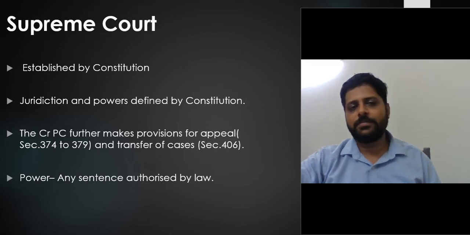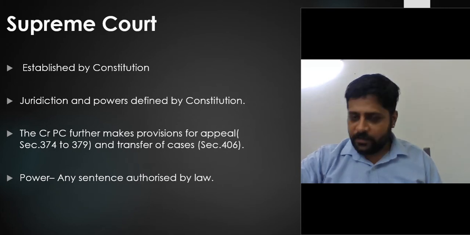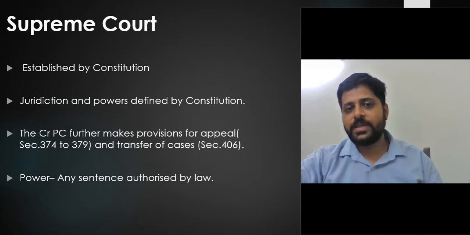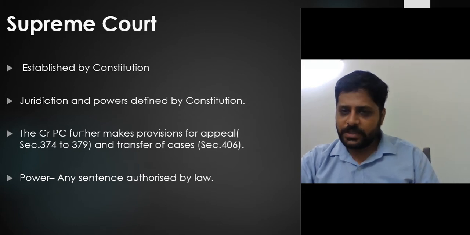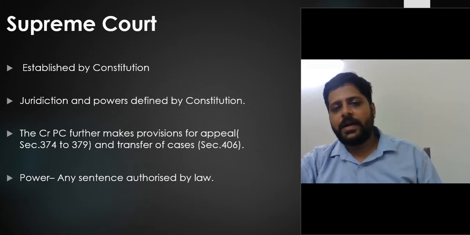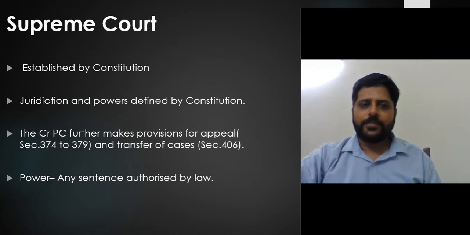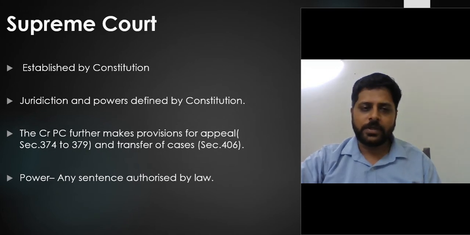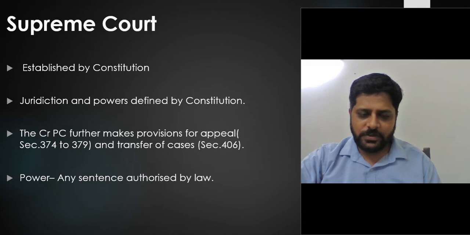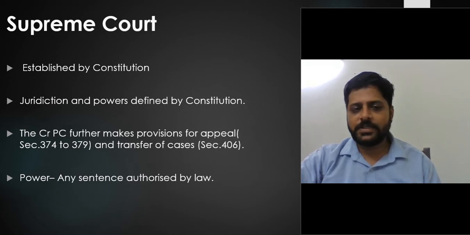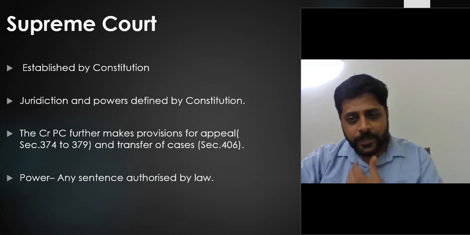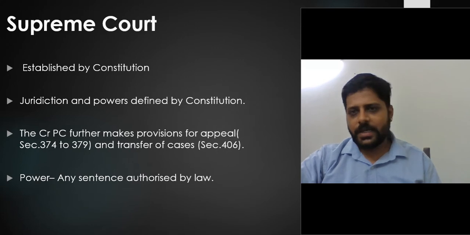The Supreme Court is established by the Constitution, and its jurisdiction and power are defined by the Constitution. The CRPC further makes provision for appeals under sections 374 and 379, and the Supreme Court has the power to transfer cases under section 406 from one High Court to another High Court. It is authorized to give any sentence, and it is unlimited power.